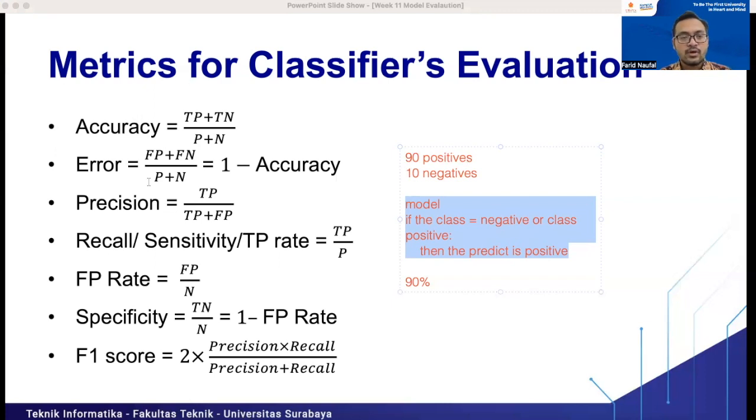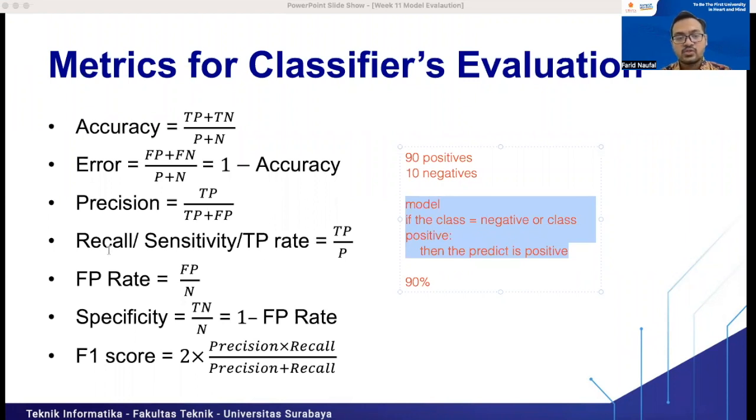Okay. So we also have error. Error means 1 minus accuracy, which is false positive plus false negative divided by the number of positive plus negative. And for the precision, precision equals true positive divided by true positive plus false positive. So this one, precision, can be good for assessing a model that wants to classify an imbalanced data set. That's why we have precision here for assessing the model for an imbalanced data set.